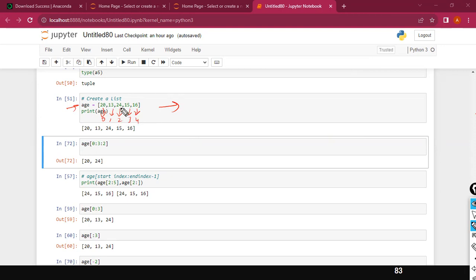I want to start from 24 to 16, so obviously 2:4, right? But the problem with Python is it will subtract 1 from your end value. Hence you put 5, so it will get subtracted behind the scenes. So the index range is 2 to 4. The colon is not a ratio. It is a range of values.